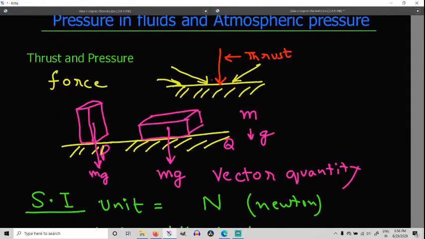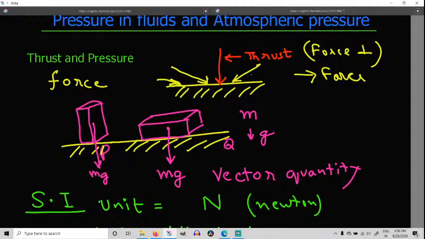These yellow arrows are representing a force. So on this surface, I could have force acting in any direction. You can see I have shown you 3 different directions, and then the red one is the thrust. The red one is also a force, but it is acting perpendicular to the surface. So a force acting perpendicular to a surface is called thrust. Thrust also is a force. The only difference is its direction. If the direction is perpendicular, then we say that is the thrust.